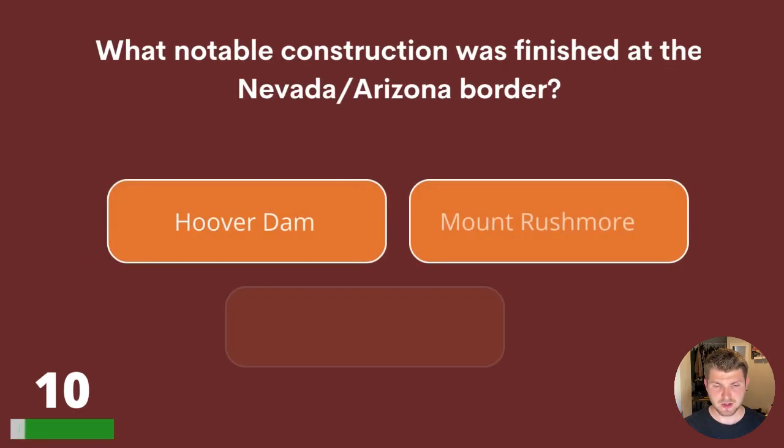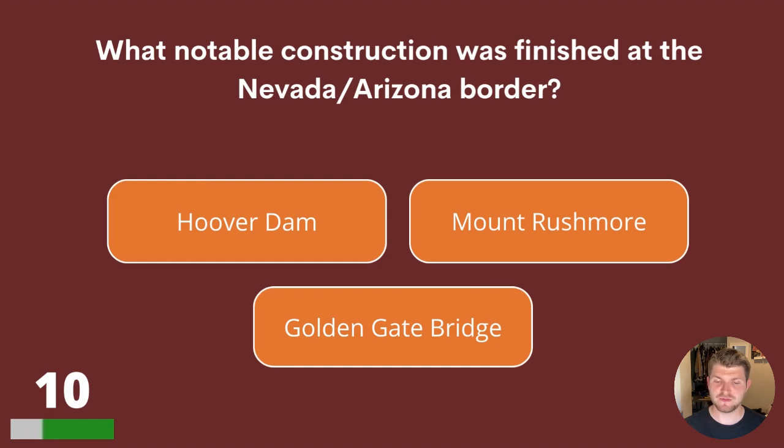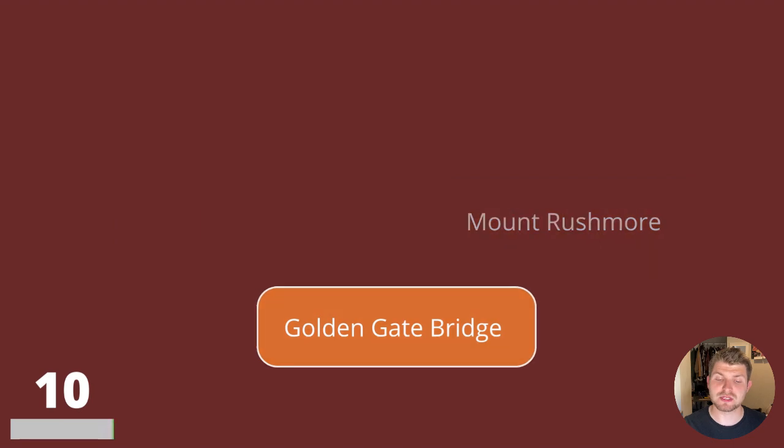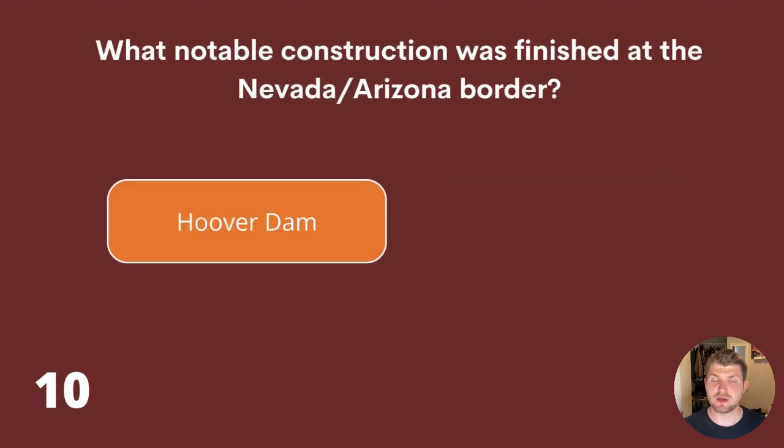Question 10. What notable construction was finished at the Nevada-Arizona border? Hoover Dam, Mount Rushmore, or Golden Gate Bridge? The answer is Hoover Dam.